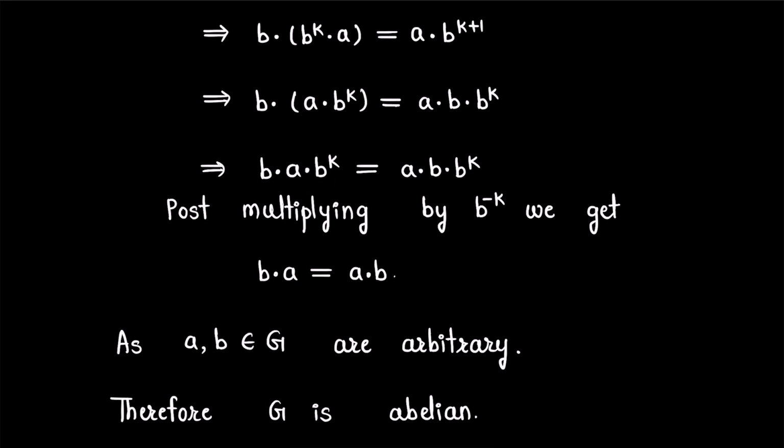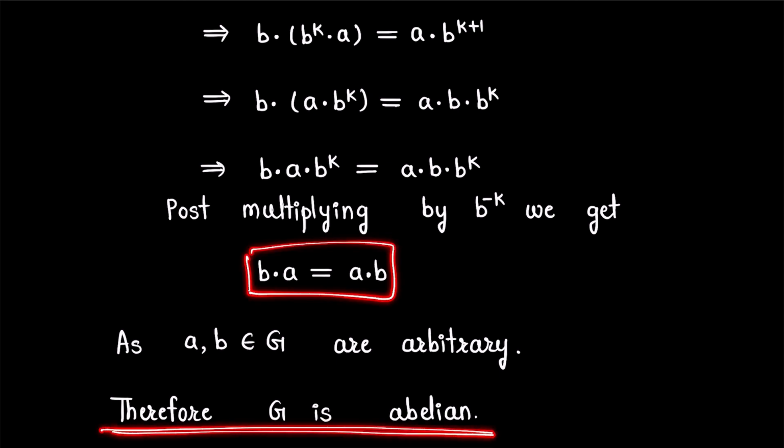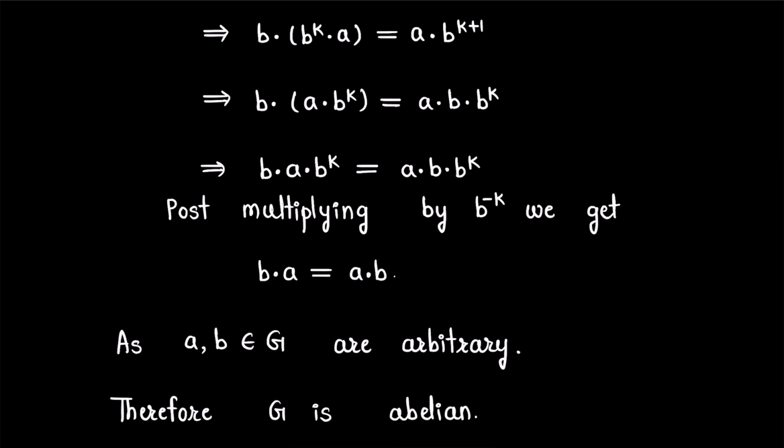Similarly here b^k and b^(-k) result in identity. So at last we get b·a is the same as a·b, as a and b are arbitrary elements of group G. This expression proves that group G must be abelian. So this proves our result.